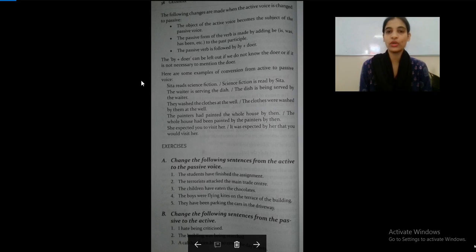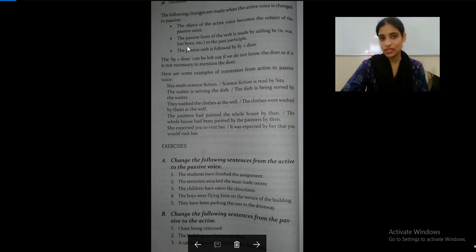See children, if you don't understand the meaning of passive and active, at least try to look at the sentences and try to construct them on your own. Maybe that way you will know how to differentiate active from passive. And if not the definition, then at least the words like is, was, has, been.